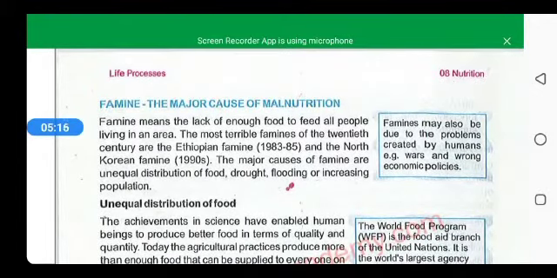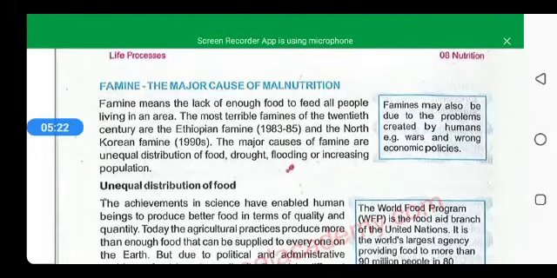Now what are the major causes of these malnutritions which we studied? For the three kinds of malnutrition, famine is a major cause of malnutrition, which is the lack of enough food to feed all people living in an area. Two terrible famines have been mentioned, that is the Ethiopian famine and the North Korean famine.